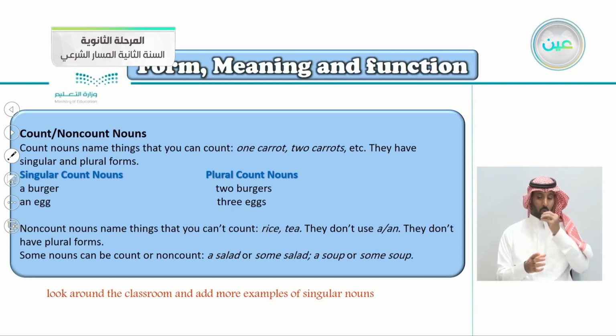They don't use the articles a or an, and they don't have plural forms. So the non-count, you can't count them. Some nouns can be count or non-count: a salad or some salad, a soup or some soup, and so on.